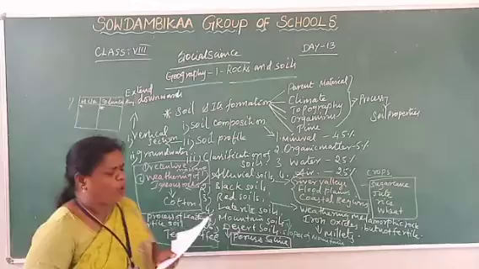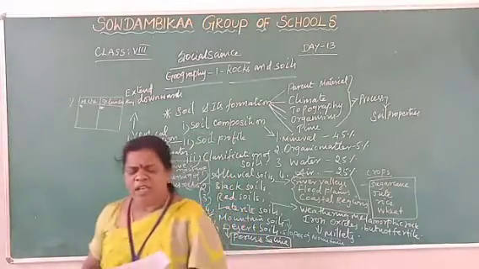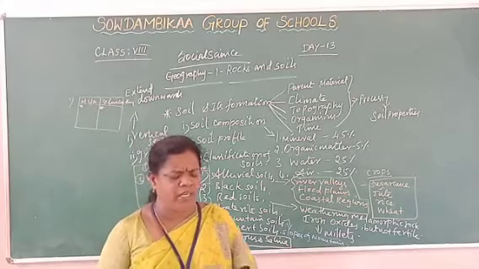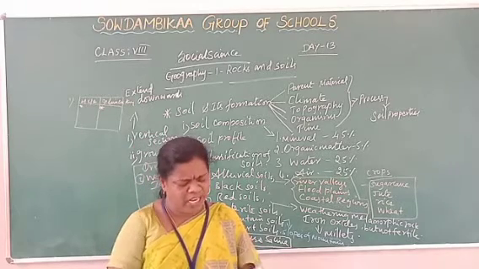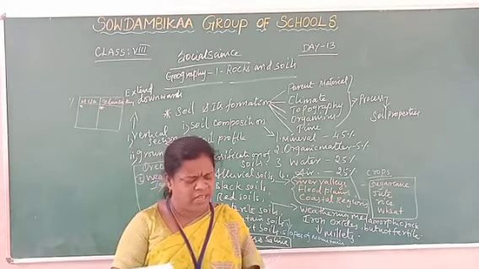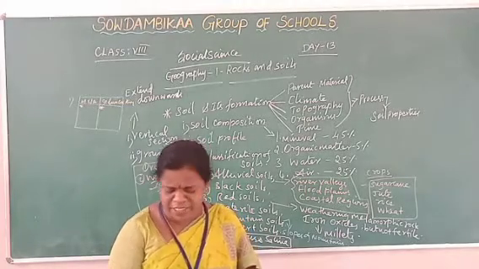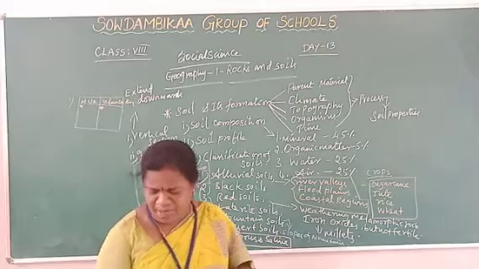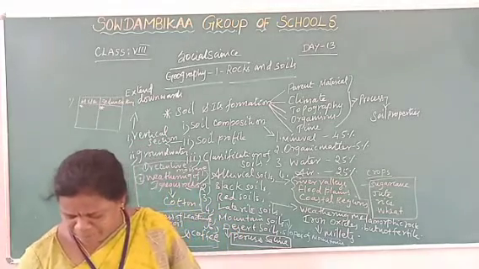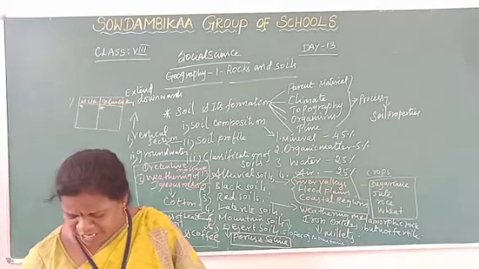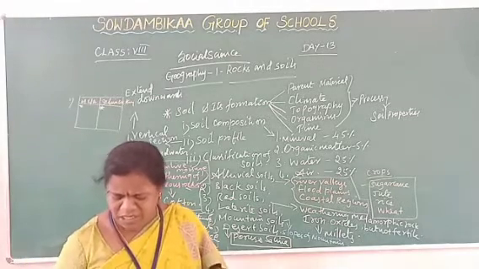First point, metamorphic rock. Metamorphic is derived from Greek word. Meta means change and morpha means shape.